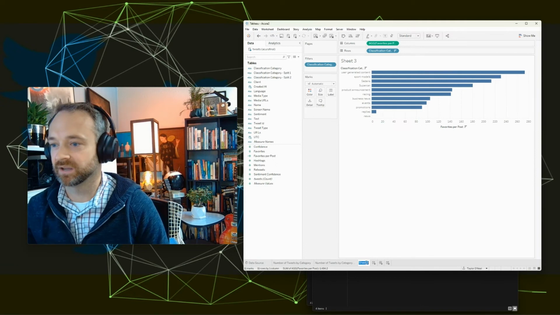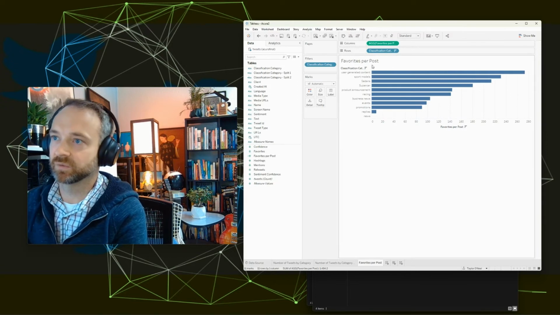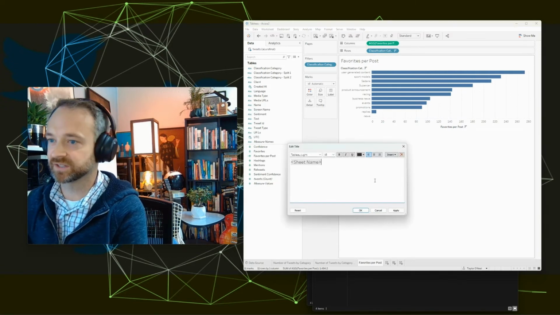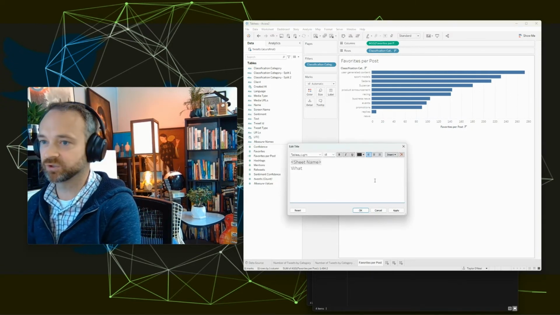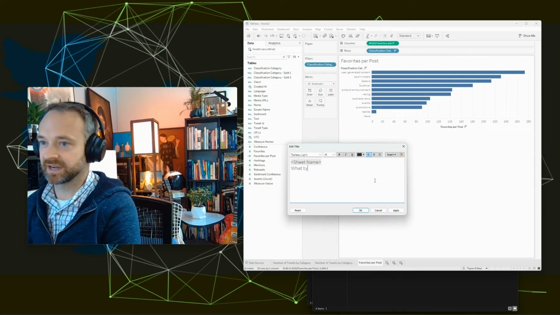So favorites per post. And what I want to drive to is something that's less data sounding. So like, what's a human question? Like what types of content drives the most favorites on Twitter?